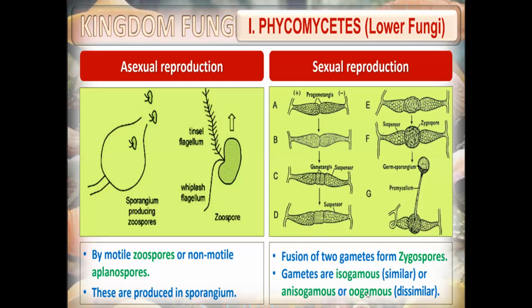Anisogamous or oogamous means the gametes are dissimilar. Mostly the female gamete is larger and the male gamete is very small. The female gamete is larger because fertilization occurs in it, and it will give birth to the embryo, so it has to provide nutrition. That's why it is larger. The male gamete only supplies the nucleus. The female gamete has to supply everything and take care after fertilization.